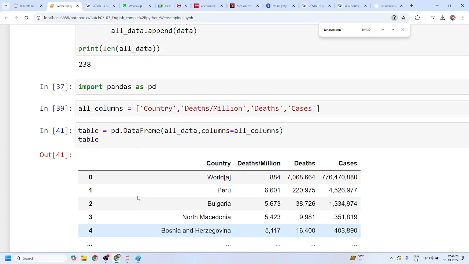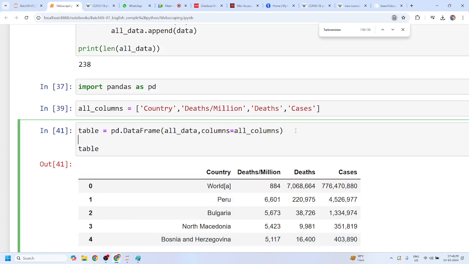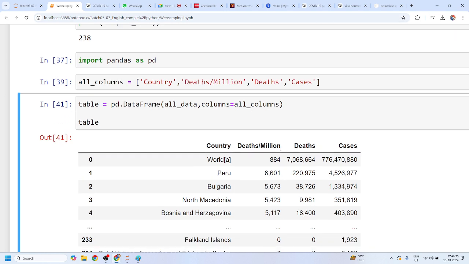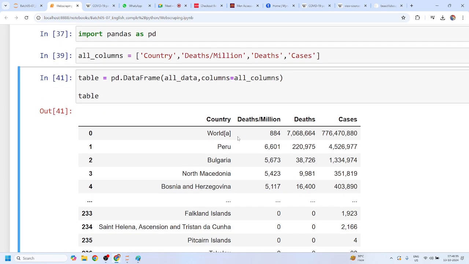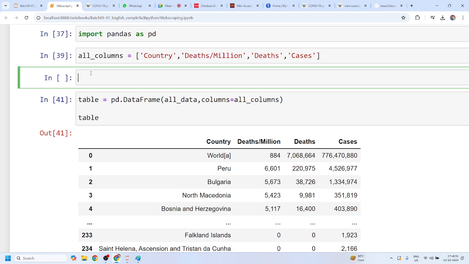Now, definitely your task is to save this data. Yes or no, Mohit? Because you have scraped this data, right? Yes, sir. Mohit, and definitely you should give a column saying the date and time at which this data has been scraped. Yes or no? Definitely, as a developer, you should give that data, right? This is the date and time at which we scraped this website. So for that, you have to use the time module, import time.